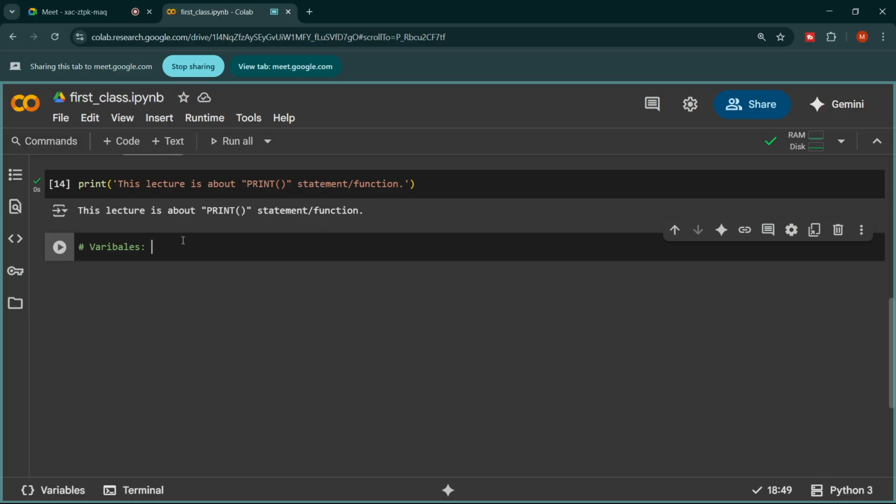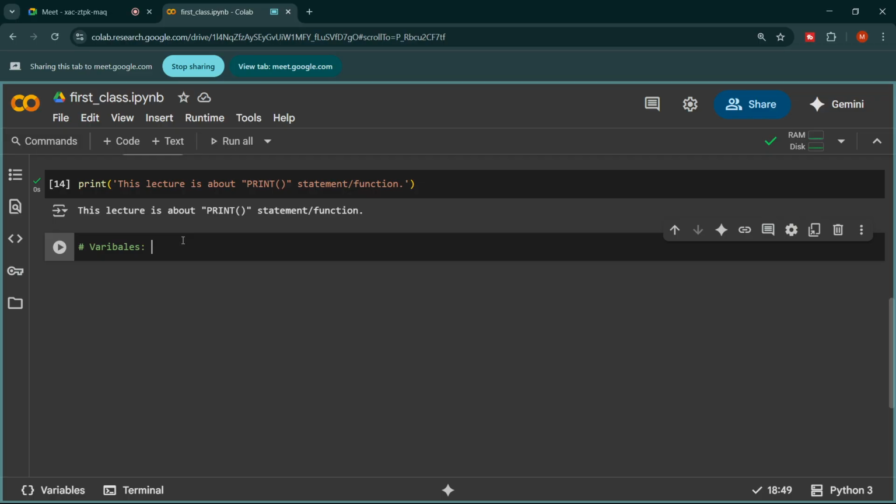Okay, let's call it Muhammad Ali, right? Okay, so if I execute this cell, now Python will store this name Muhammad Ali in the variable name, right? Okay, so I come to the next cell and I write the print statement, and I expect Python to show whatever is stored in the variable name, right? So it will give me the name Muhammad Ali, right? So this is how we store anything in the variable.